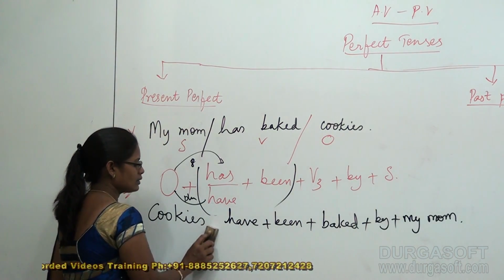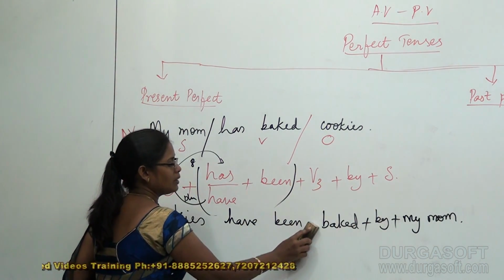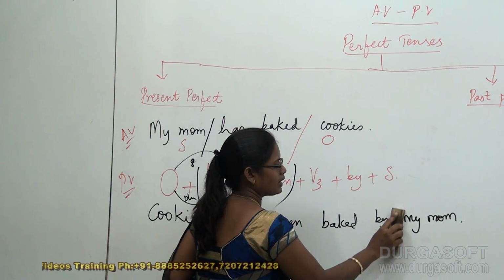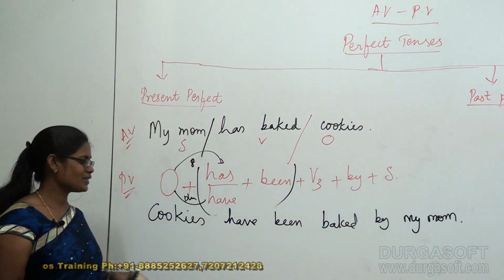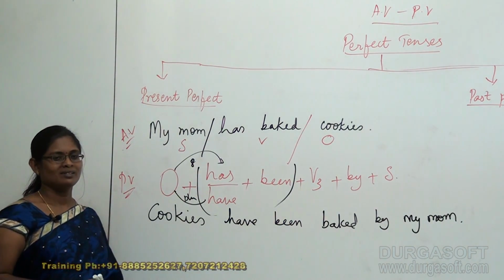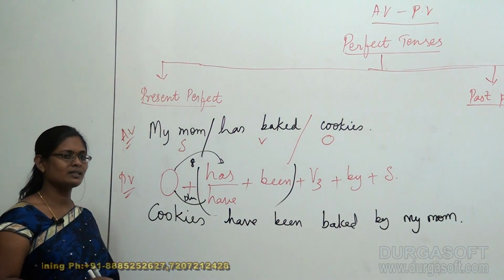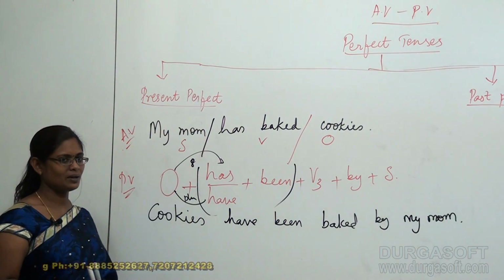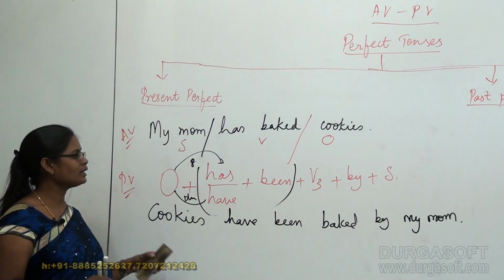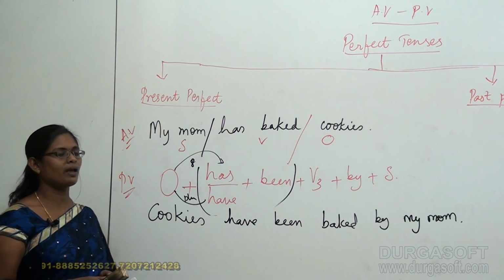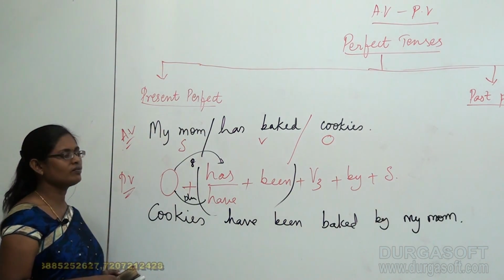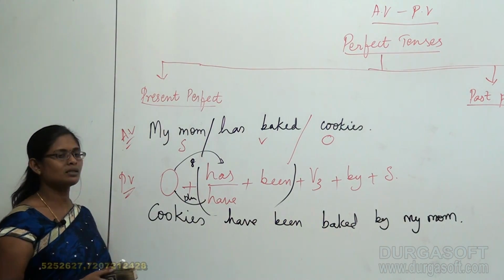So cookies have been baked by my mom. So this is the final passive voice sentence. Alright. So this is how we can easily understand and prepare the different types of passive voices in present perfect.